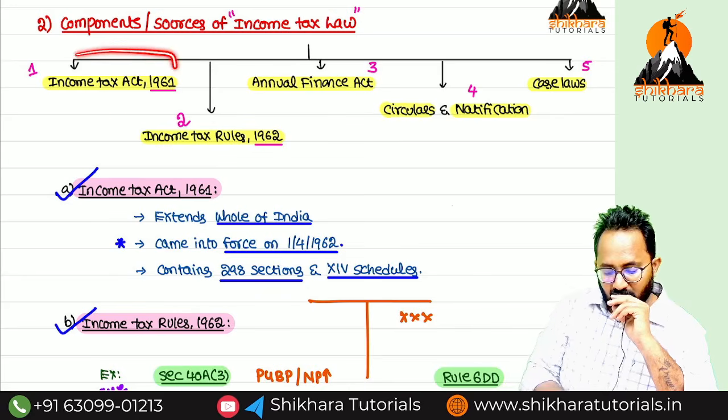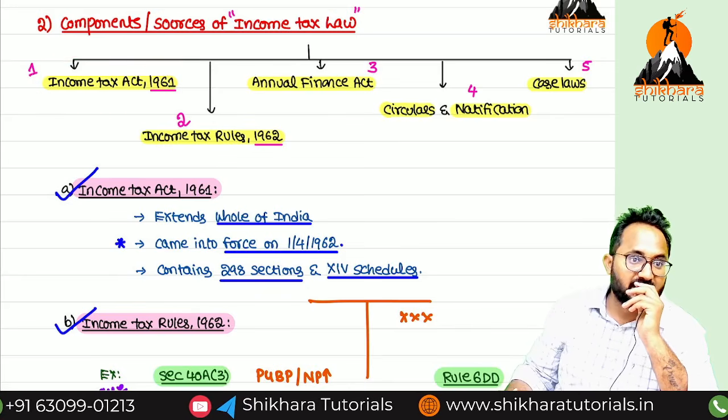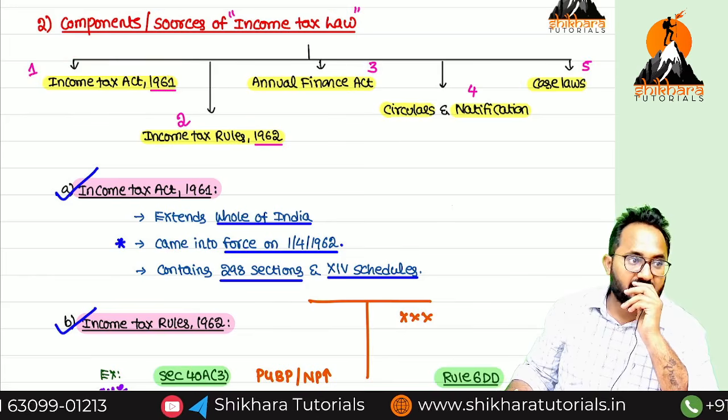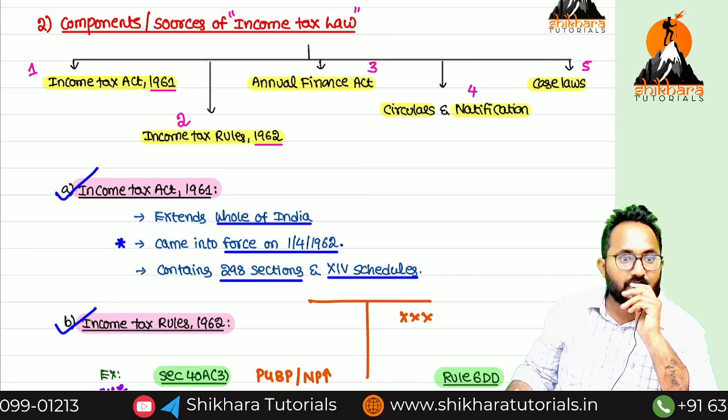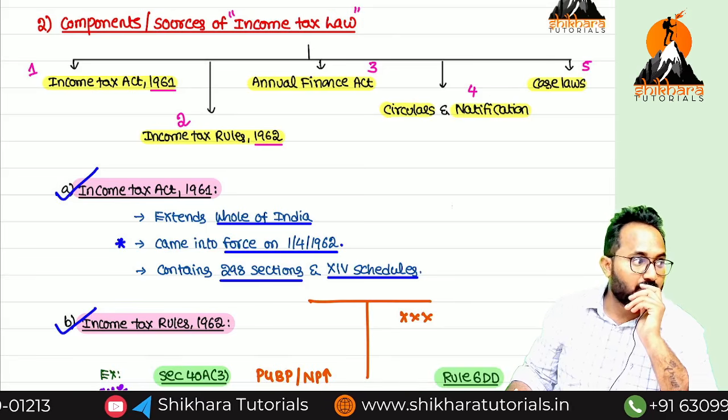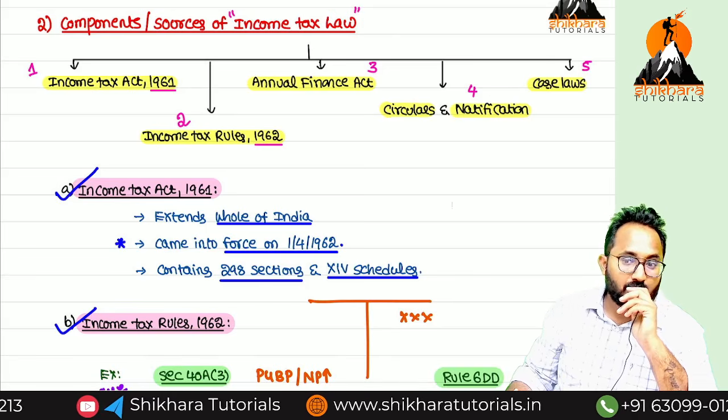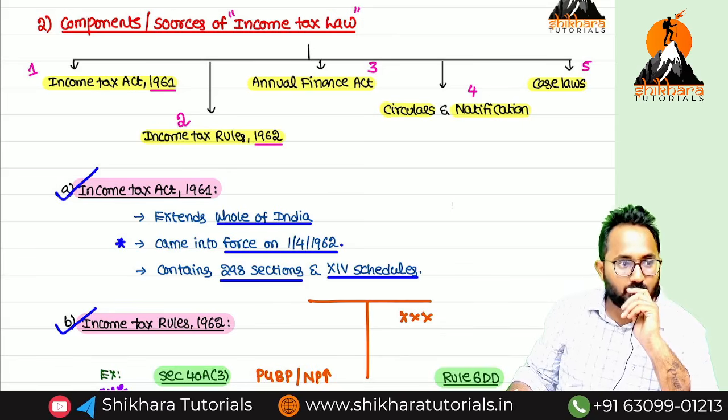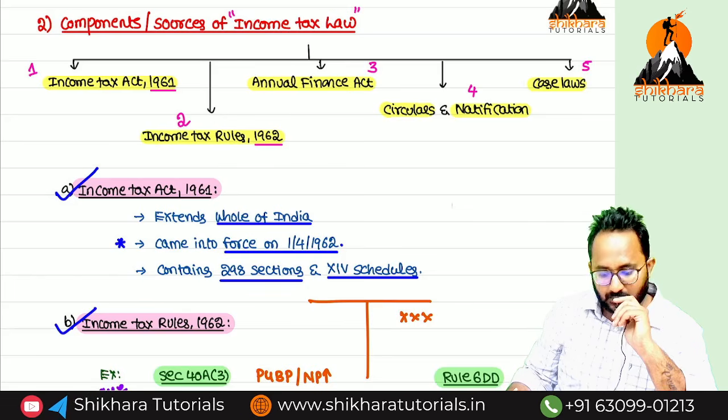So now in Income Tax Act 1961, how many sections do we have? 298 sections. How many schedules? 14 schedules. It came into force on which date, ma? 1/4/1962, not 1961.